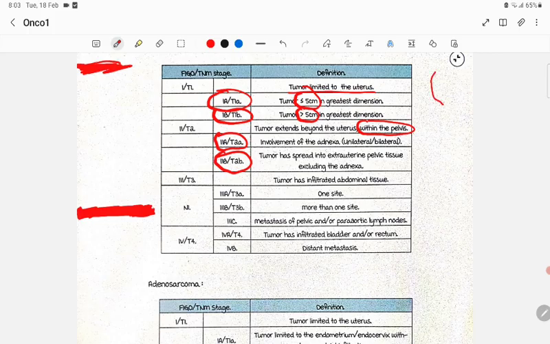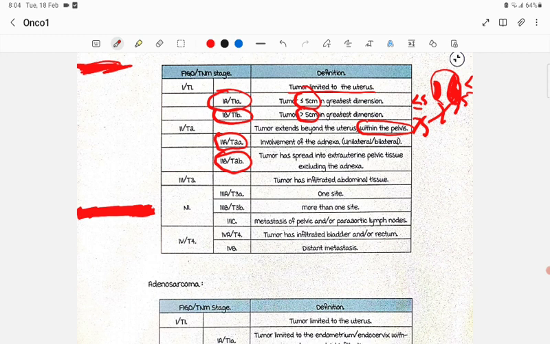Limited to the uterus is stage 1: if the tumor is less than or equal to 5 centimeter, it is 1A; more than 5 centimeter, 1B.